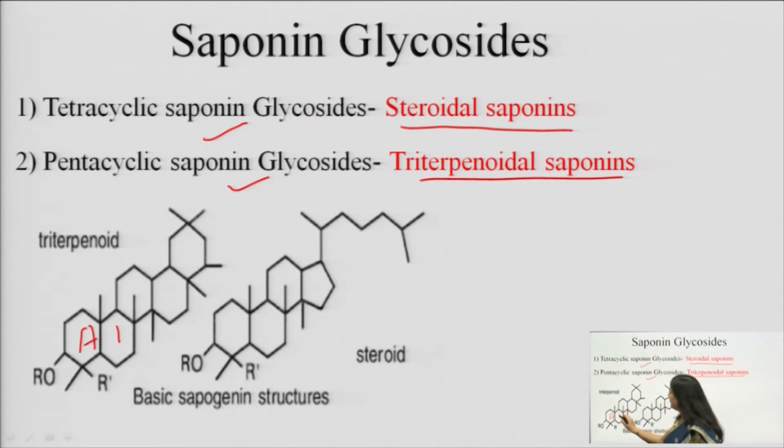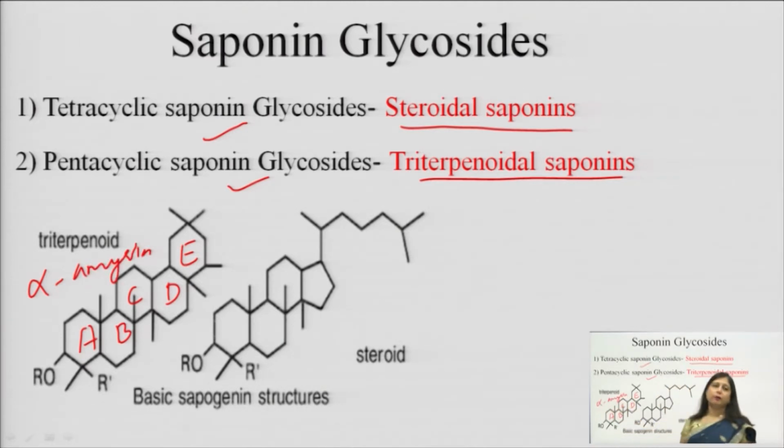This is the triterpenoidal saponin, and if we number them, we can see that there are 5 cyclic structures visible in the triterpenoidal structure. A very good example here is alpha amyrin and lupeol, which belong to this triterpenoidal category of drugs. And these triterpenoids are very good antioxidants.